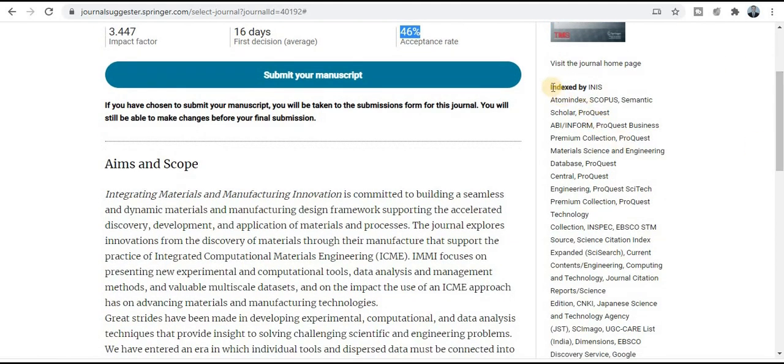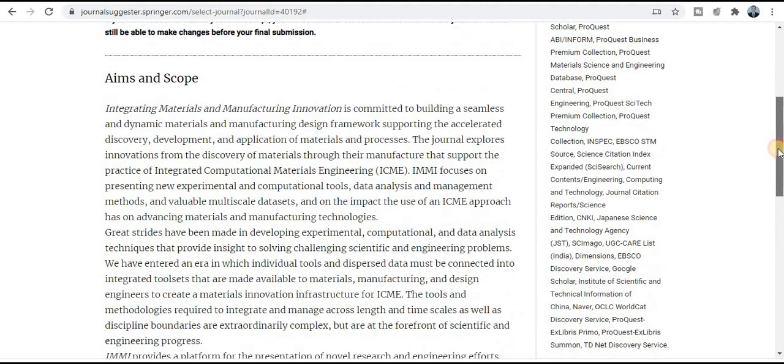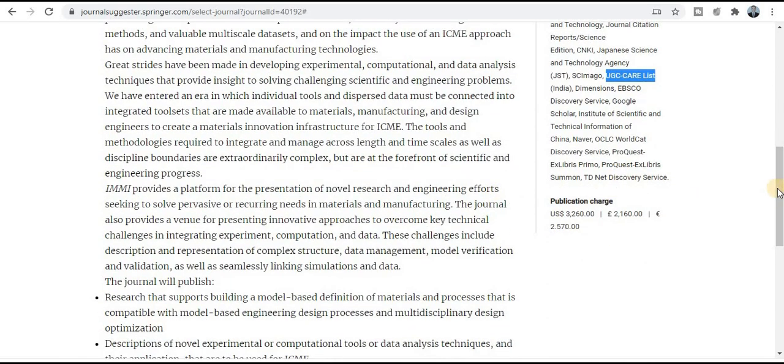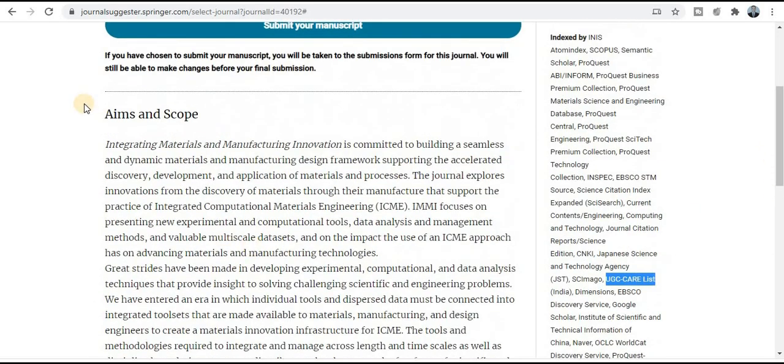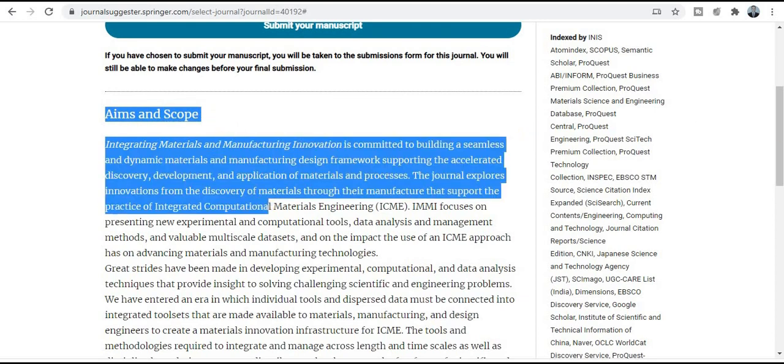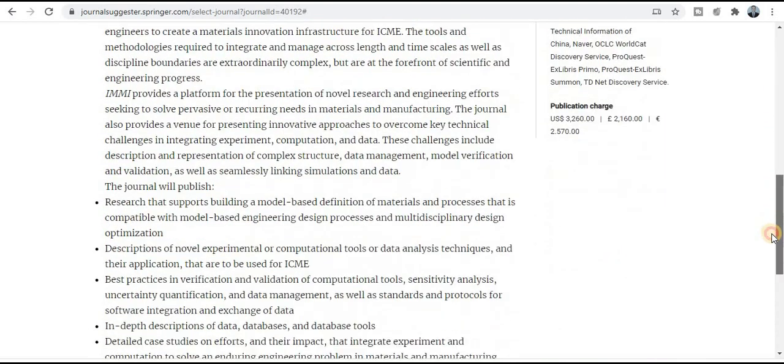And if you want to know about the indexing, whether this journal is generated to the Scopus category, you can see all the detailed information here. So you can see this is in the Scopus category and SCI index journal, UGC K listed journal, and the publication charge is also given here. And if you want to explore the journal topics and title, वो कौन कौन से ऐसे topics हैं जो हम अपने इस research paper में publish कर सकते हैं.